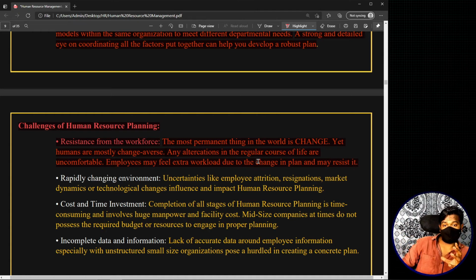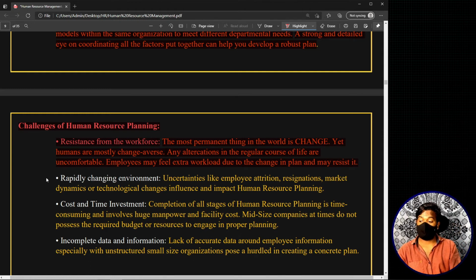Now there is a chance that employees may resist it, saying you are giving us the same salary, but you are increasing the workload. We don't have time to do it, we cannot do it, that is impossible, we don't have training. In this way, these employees may resist. There is a chance for that, right? So in this way, this resistance from the workforce may create a challenge while doing human resource planning.